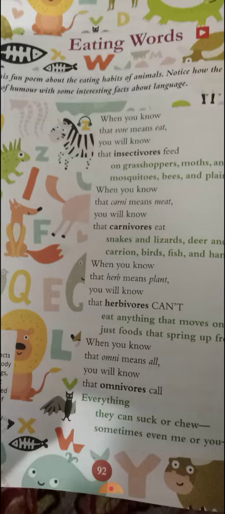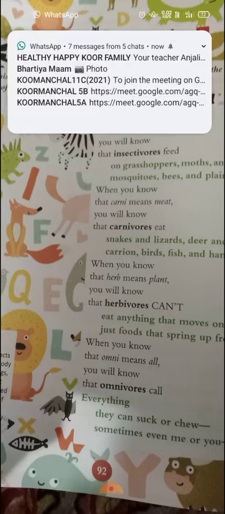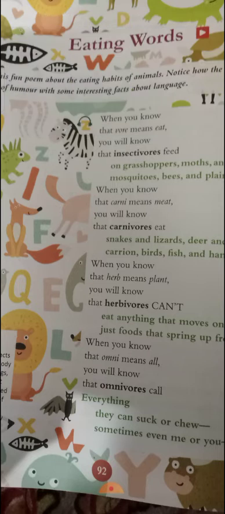When you know that omni means all, you will know that omnivores eat everything. So now in these lines, the poet is saying that omni means all. You know who the omnivores are? Those who eat flesh as well as vegetarian things like vegetables, fruits, and along with them the flesh of anything.